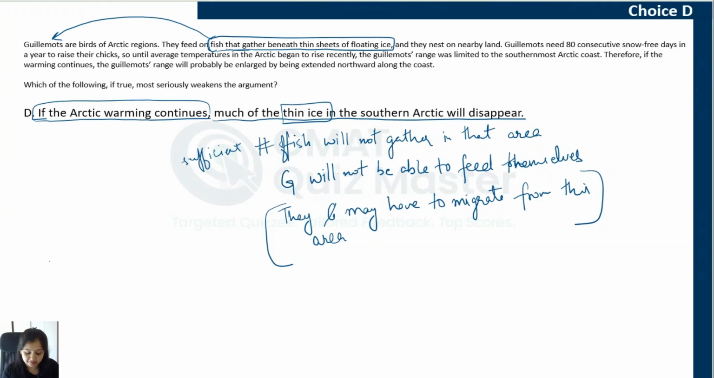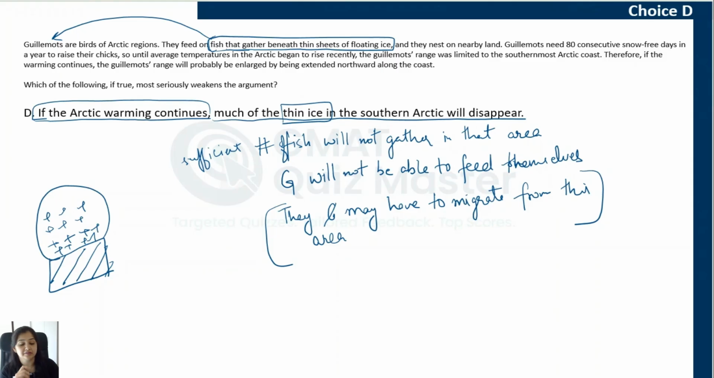Because our conclusion was saying that if this is the current habitat, this will stay, it will get enlarged by extending northward. We notice that it is not saying that these birds will completely shift to new areas and that is how their range will be extended. That is not what the conclusion said. The conclusion said that it will be enlarged. The new area will be added to the current area. But this choice indicates that the birds may have to leave this current area. Now, yes, they may occupy a larger region, but that is not what the conclusion is saying.